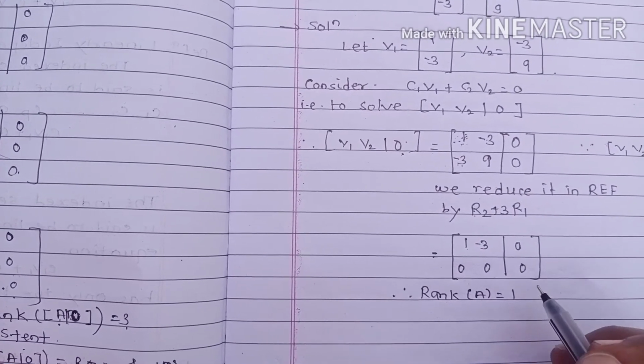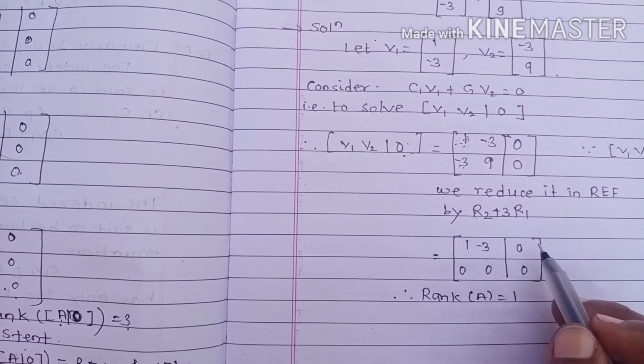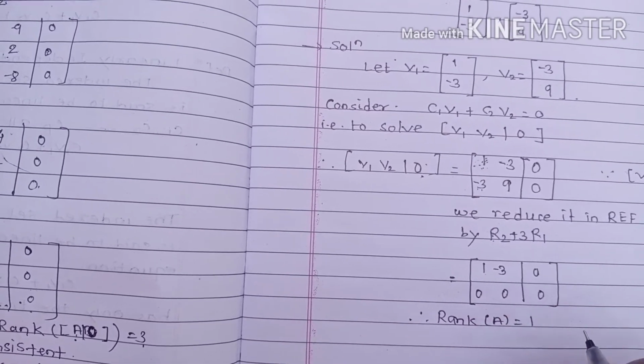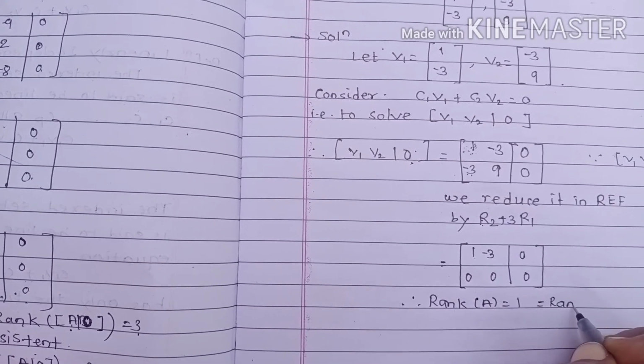Then the rank of A augmented B is also 1.